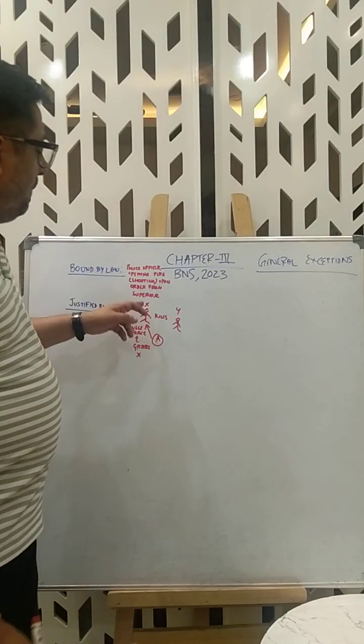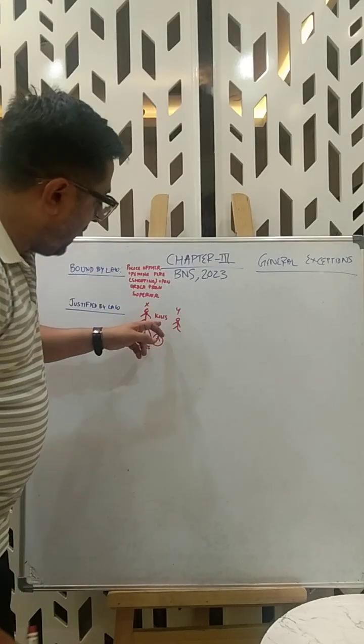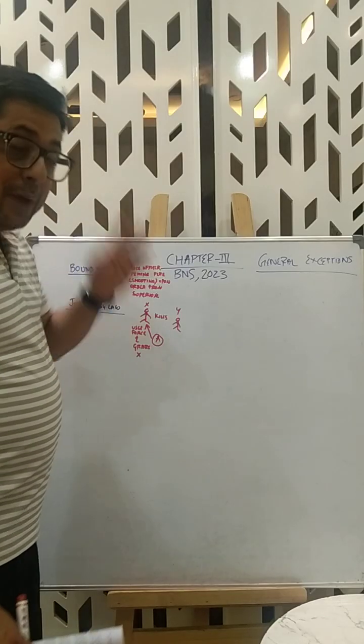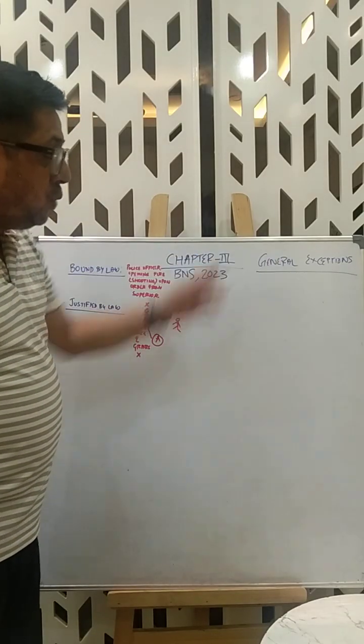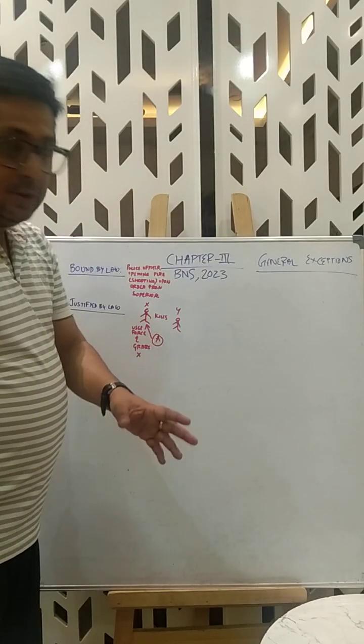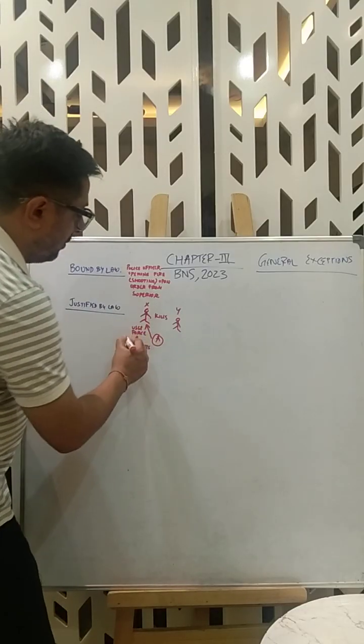But he did not know that X was acting in private defense. Private defense is a category under general exceptions when it is not an offense.